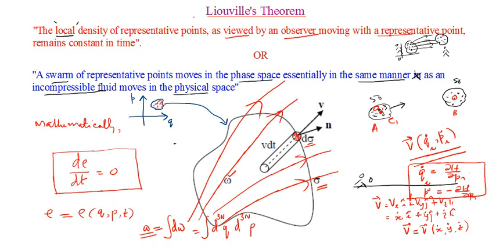Or every representative point moves in the phase space obeying the Hamilton's equation of motion, so that it can define a velocity. So the velocity vector is a 6-dimensional velocity vector, remember that, and that is governed, that is controlled by the Hamilton's equation of motion.